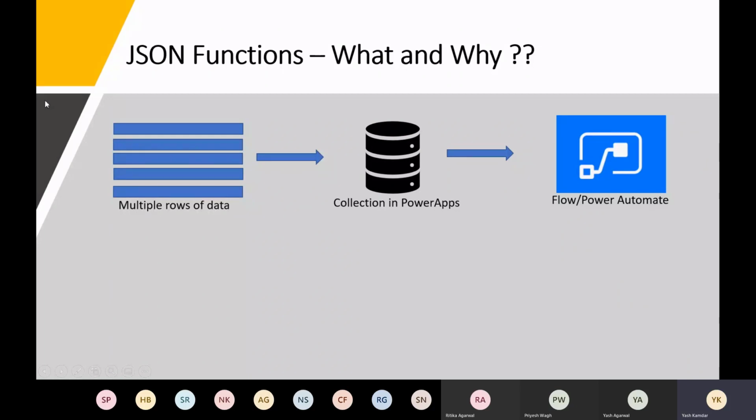Now the second important thing is we are going to work with audio, right? Audio is not simple data, it's a complex kind of data. Another example of complex data is an image. Image and audio are the two kinds of data that are represented in binary format. You cannot directly take audio from Power Apps and post it to Power Automate.